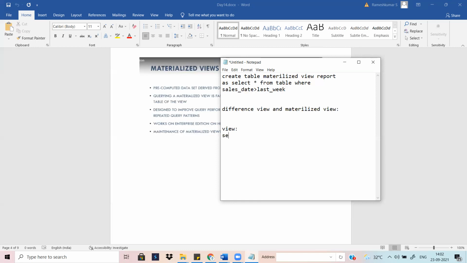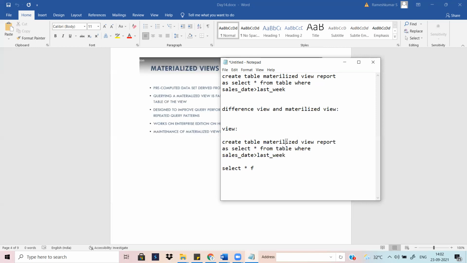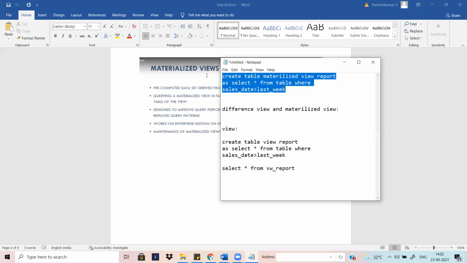If you select star from the view report, each time the query runs and fetches the data from our database. This query will be executed each and every time. But if you use the materialized view, what happens?